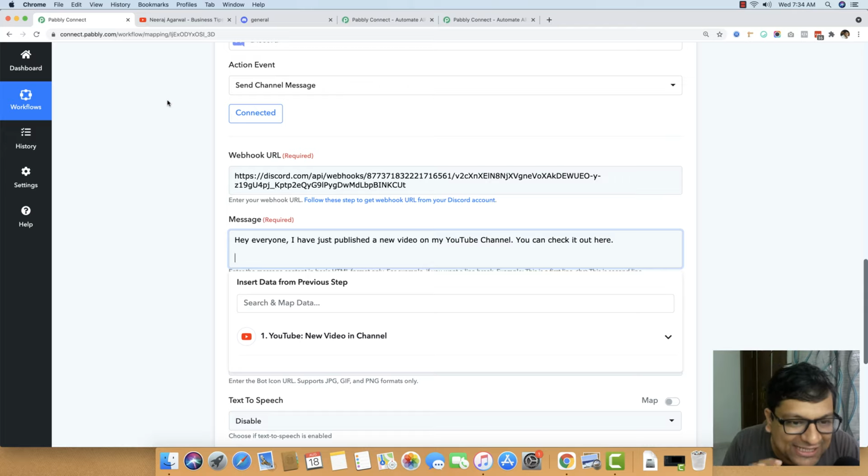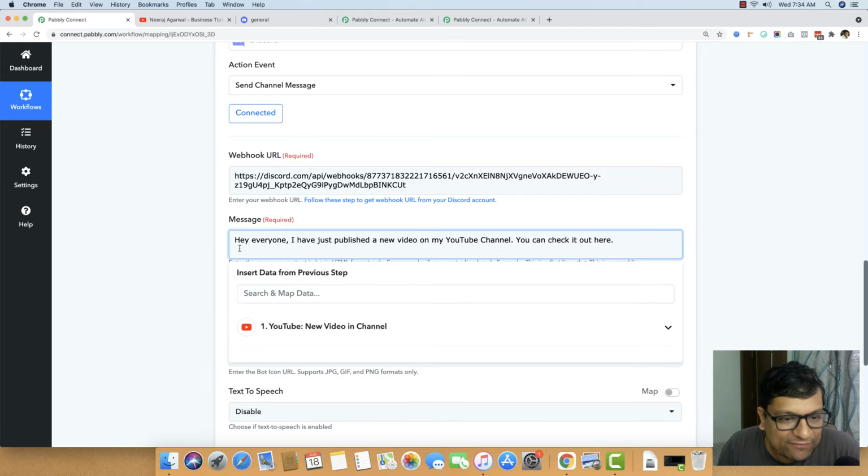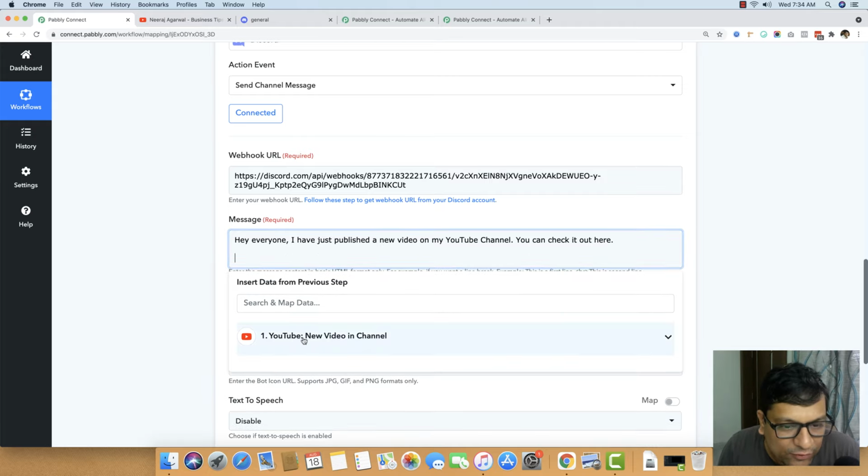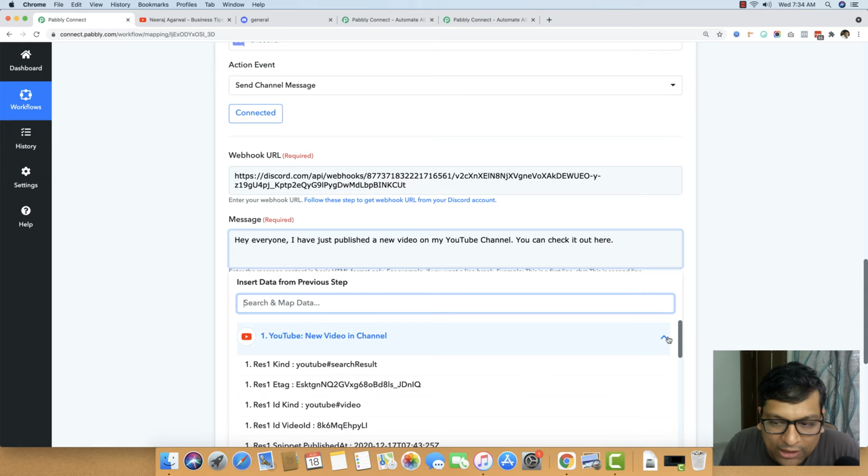Pressing enter should essentially create a space inside Discord, but there is a hack to do a line break inside Discord and it is not a usual hack. I'm just pressing enter, but even though I'm pressing enter, it is not going to come as it is, but just let me show you. Don't confuse yourself at this moment. As you can see, I have my cursor right here. So all I have to do is click on YouTube new video in the channel trigger, which was my first step. You can see one dot right here. Just click this open icon right here.